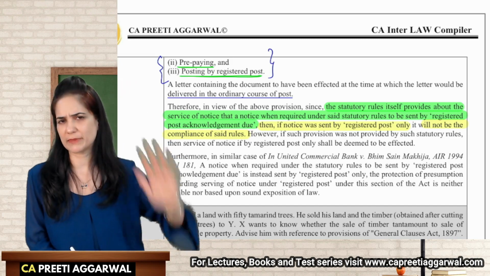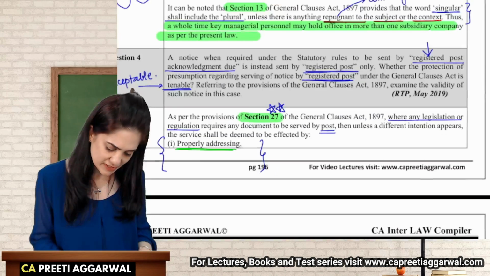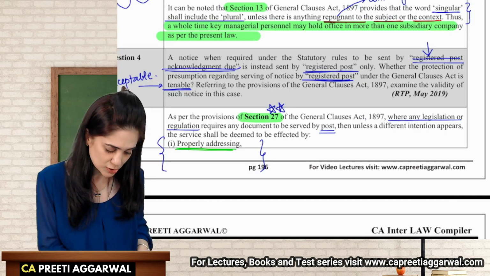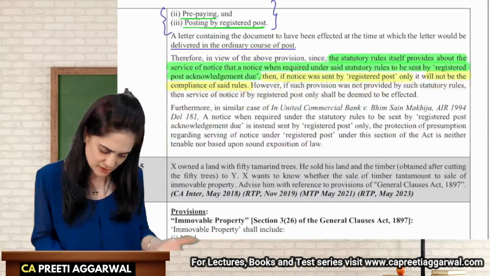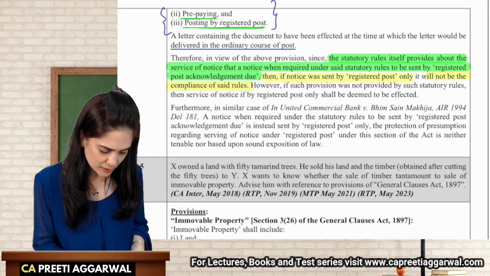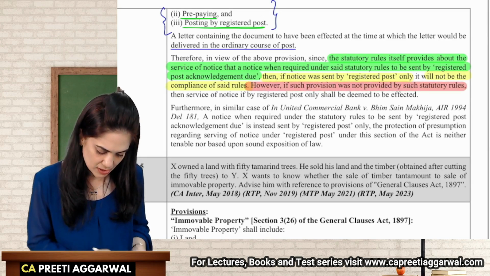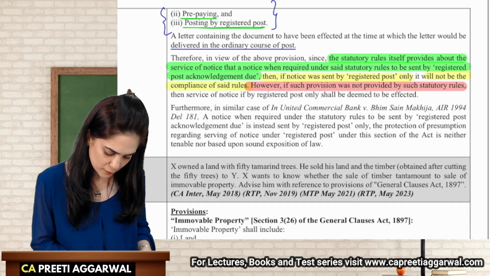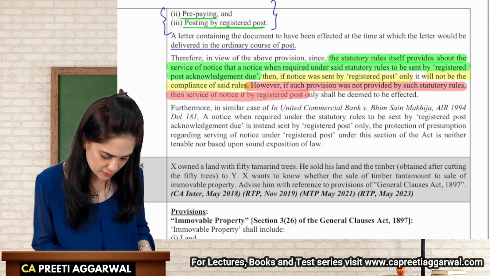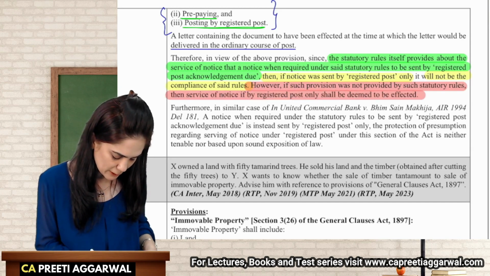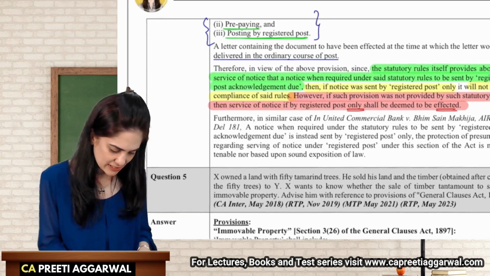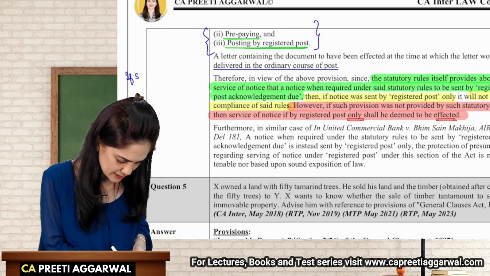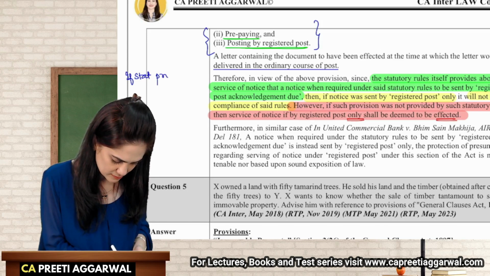What if nothing was mentioned? They did not specify that you need to send it by registered post acknowledgement due. Then I think it would make no difference. You can send it by registered post in that case. However, if the provision was not provided by the statutory rules, then the service of notice by registered post only shall be deemed to be effective.